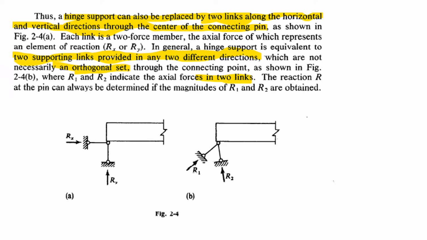There's a hinge support. You can see the hinge support can also be replaced by two links along the horizontal and vertical directions. This is the horizontal direction. This is the vertical direction. It can be replaced by two links through the center of the connecting pin. This is the connecting pin center. Through this point, that hinge can be replaced by two different links, as shown in this figure 2.4a.